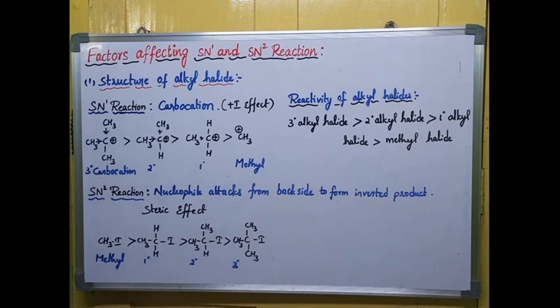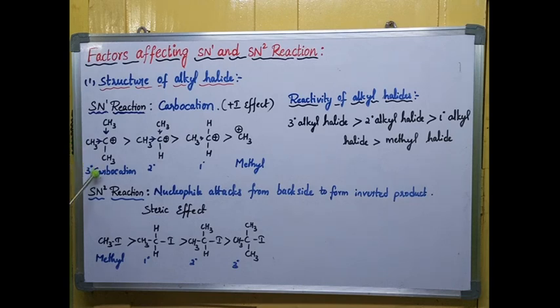If you remember, in both SN1 and SN2 reactions, alkyl halide and nucleophile are mainly involved. Regarding alkyl halide structure, in the SN1 reaction we have taken tertiary alkyl halide. Why only tertiary alkyl halide? In the SN1 reaction, the entire rate of reaction depends only on the alkyl halide, not on the nucleophile. The reaction involves two steps, with the formation of a carbocation reaction intermediate. A carbocation is a carbon with a positive charge.